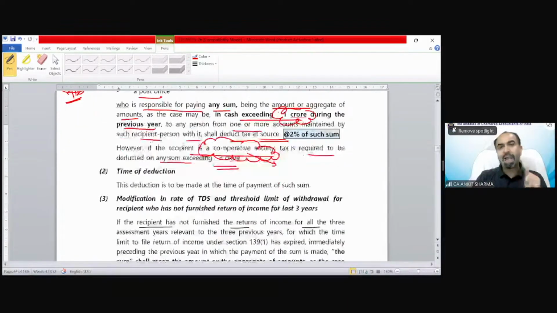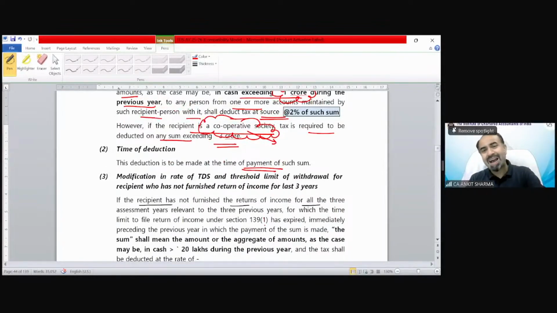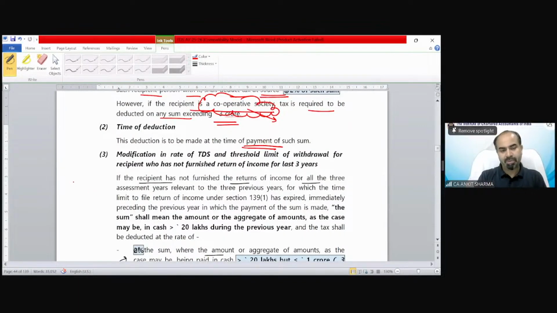Time of deduction, of course, is at the time of payment. There is no credit risk in this case. At the time of payment, the TDS is going to be deducted. Now there is a higher rate also applicable in this case. The rate is 2%. But suppose there is an assessee, Mr. A, who wants to withdraw the amount from his bank account.